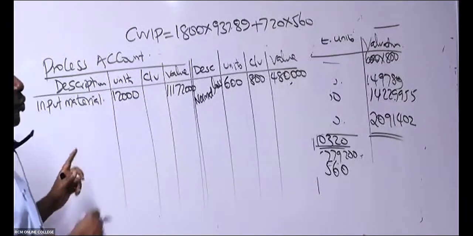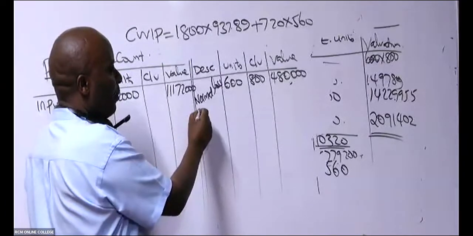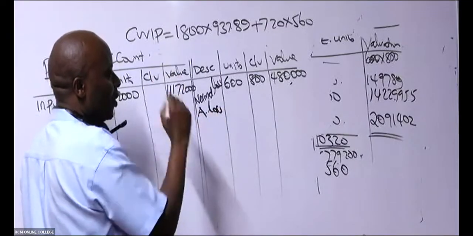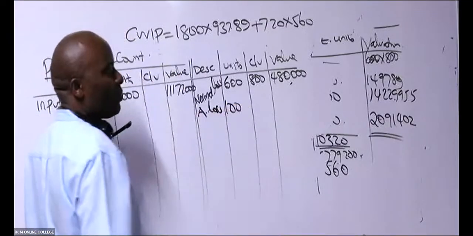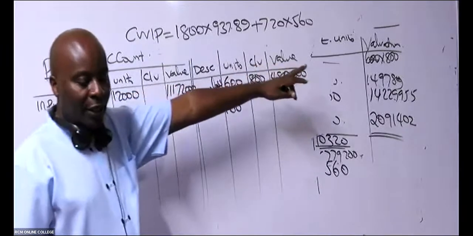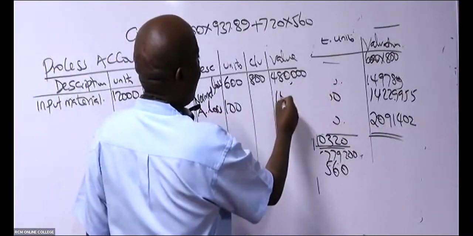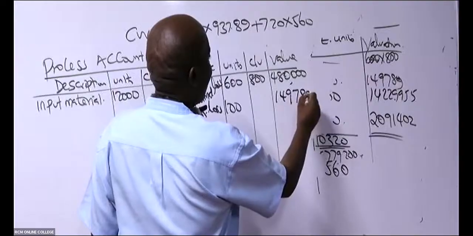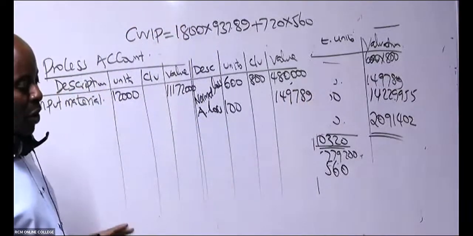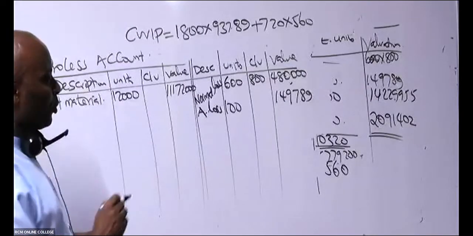After normal loss, what do we have next? Abnormal loss, isn't it? So abnormal loss, how many units were they? 100. And what was the total value? We have it here in the valuation: 149,789. Thank you so much. After abnormal loss, what else do we have? Actual output, isn't it?